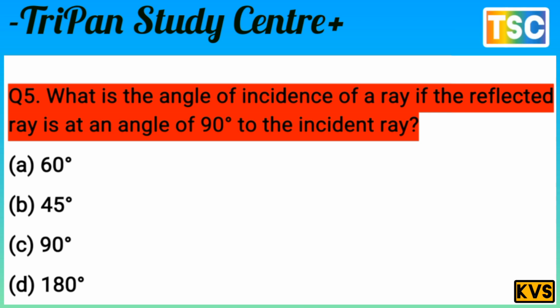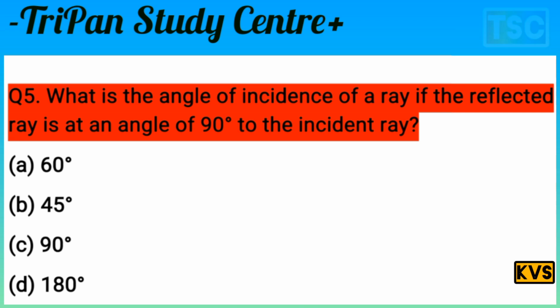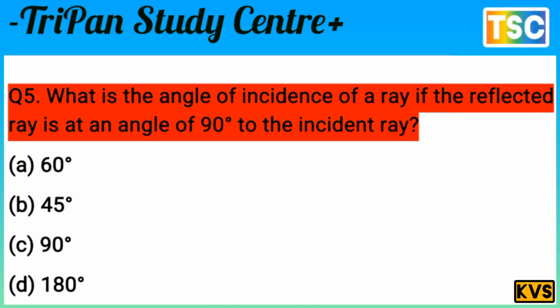You know the question is very clear. What is the angle of incidence of a ray if the reflected ray is at an angle of 90 degrees to the incident ray? The angle of reflection is half of the angle between the incident ray and the reflected ray. It means option B is correct. Option B, 45.